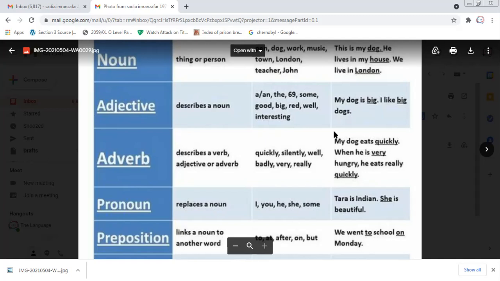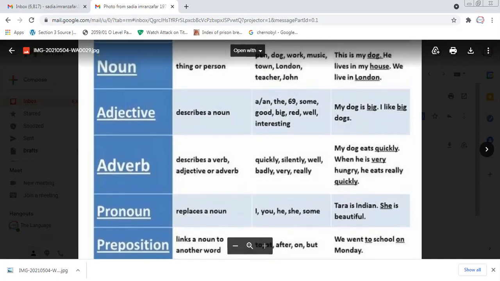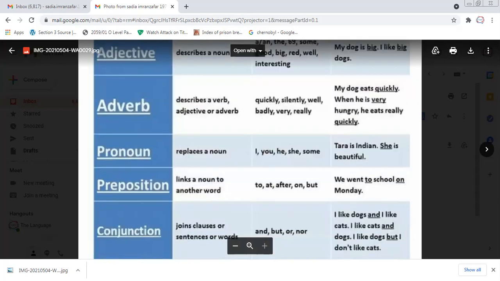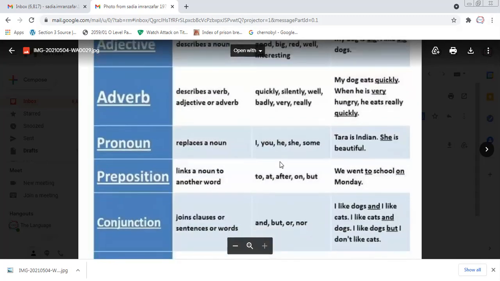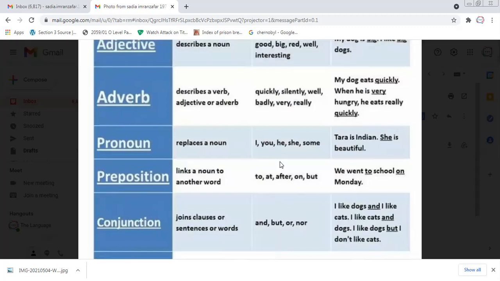We come to prepositions. What are they? Saima, can you explain? A preposition links a noun to another word. Yes, a preposition is a connector. It is joining or gluing, a word that makes the connection between two words.